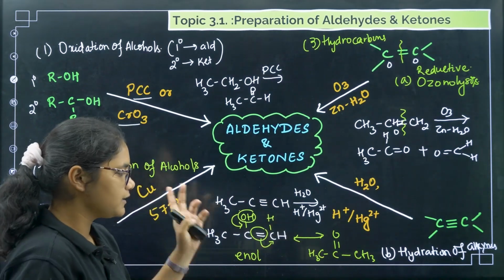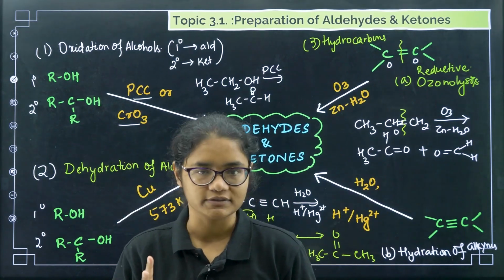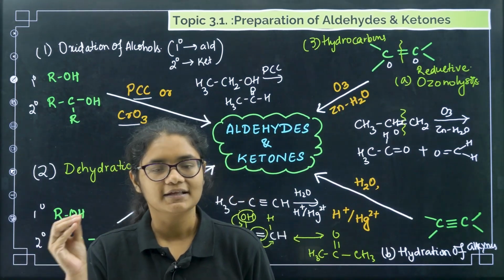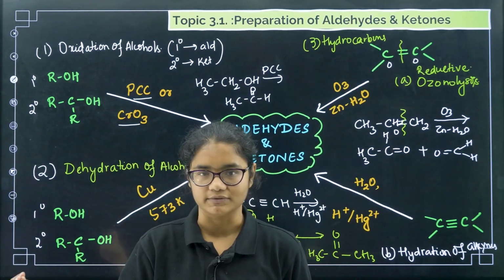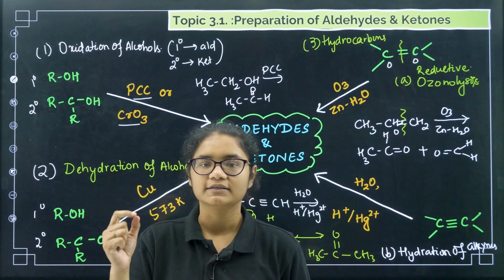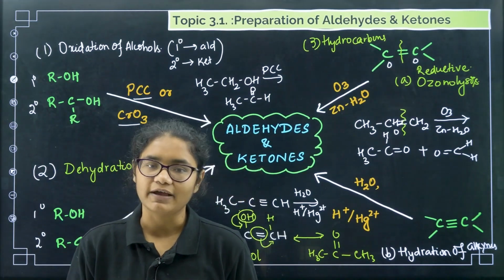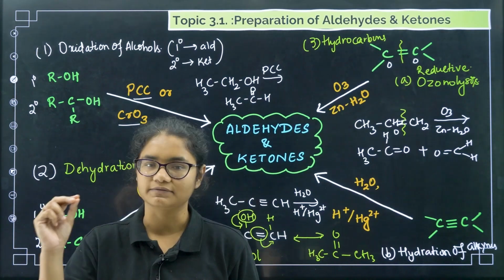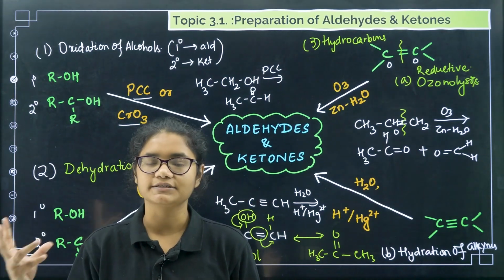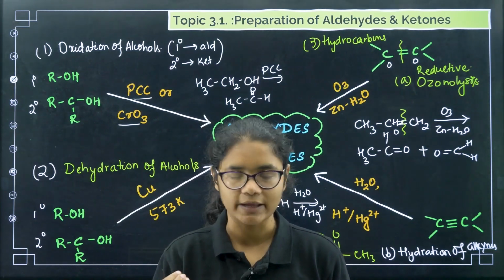So all the three methods are clear here. First one is your oxidation of alcohols. In oxidation of alcohols, primary alcohol will give you aldehydes, secondary alcohols will give you ketones. For oxidation, what are the reagents we can use? PCC or CrO3. This is done. Next is dehydration of alcohols. Again here primary alcohols will give you aldehydes, secondary alcohols will give you ketones. For dehydration, what is the reagent required? Copper at 573 Kelvin.